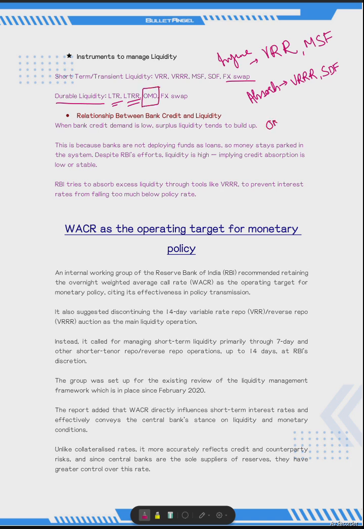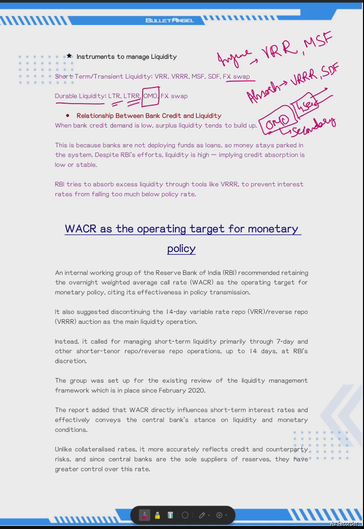OMO means, through OMO, RBI will issue government securities of a particular tenure, some dated security, say maturity of 5 years. So it will issue and it will absorb the funds. Then it is done in the secondary market, in the open market operations, not a primary issuance.